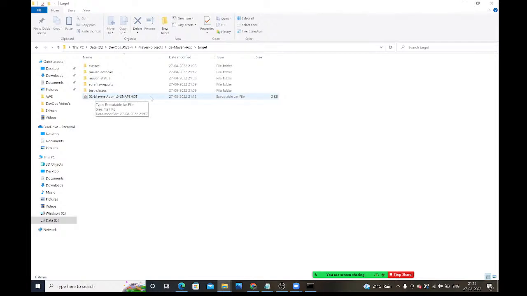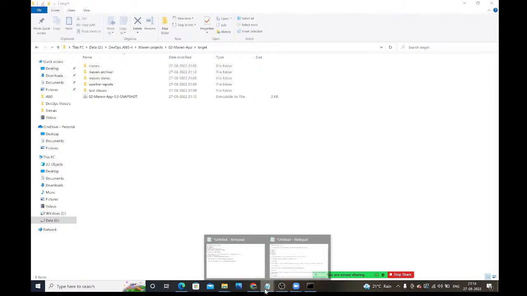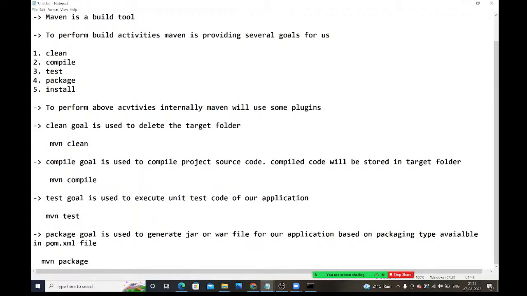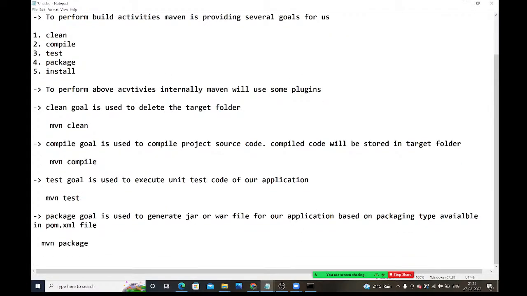See guys, inside the target folder, this Maven app 1.0 snapshot jar file is generated. Whenever you run the package goal, this jar file is generated. Let me add this point also: where is it generated? Inside the target folder. Note: the jar file or war file will be generated in the target folder only, guys.